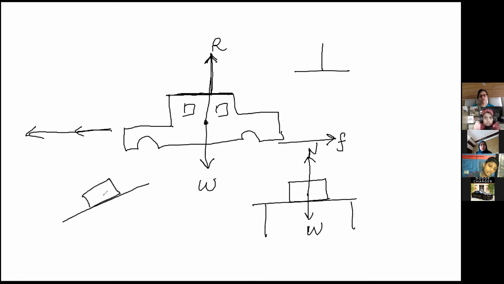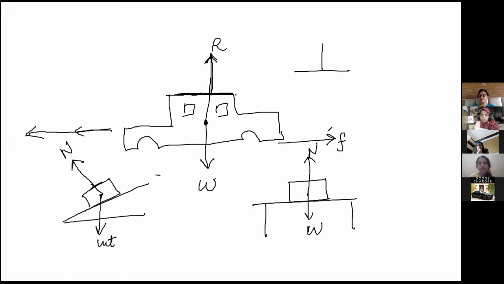A car is moving like this, so here the normal reaction is at 90 degrees to the surface. This is my normal reaction. And weight is at 90 degrees to the ground, so this is my weight. Is it clear? This is not in your syllabus, but I am explaining it: normal reaction is always perpendicular to the surface and weight is always perpendicular to the ground.